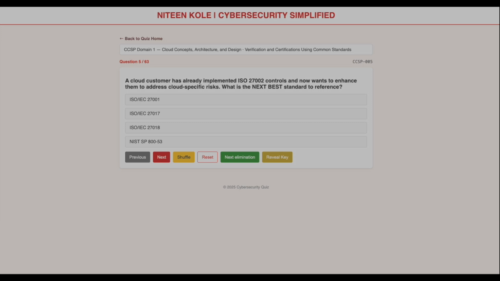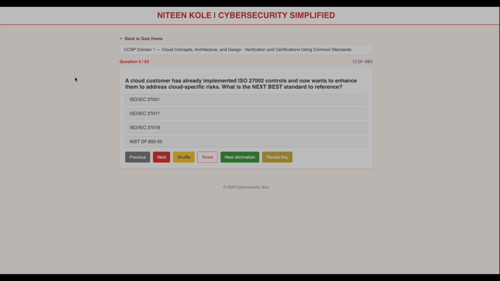Now compare B and D. NIST 800-53 contains many security controls and is a strong framework. However, the question is asking about the next logical ISO standard after implementing ISO 27002. ISO 27017 was specifically designed to extend 27002 with cloud specific guidance. Therefore, the answer is ISO 27017. So the exam tip is, whenever you see 27002 plus cloud, it's 27017.